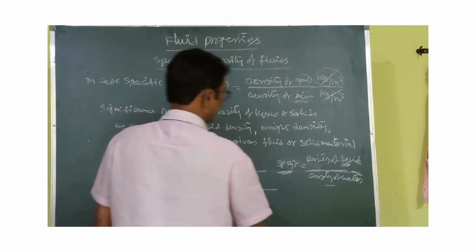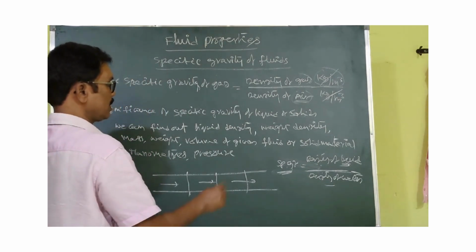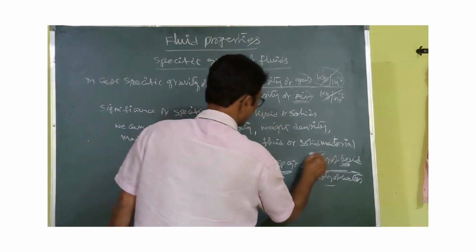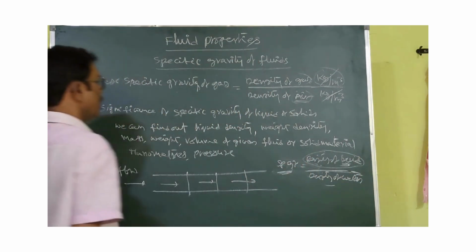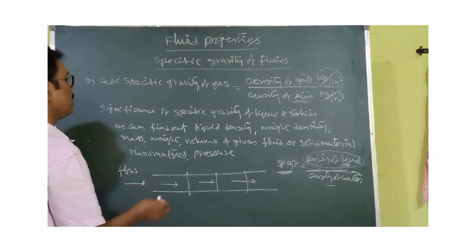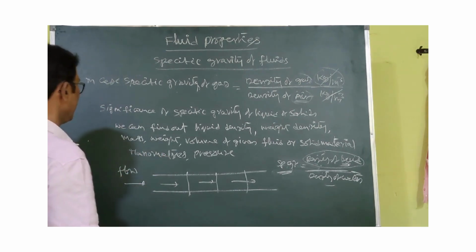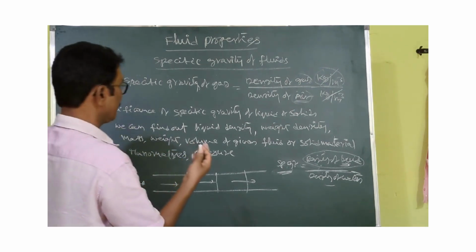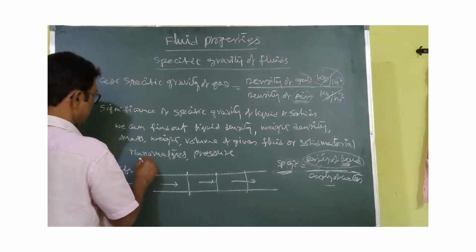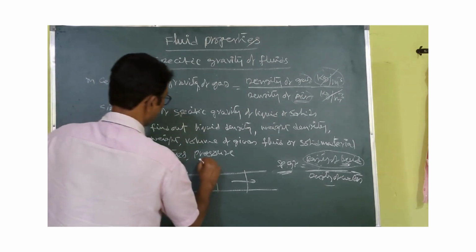Because we know the density of water, that is 1000 kg per meter cube. By using that, we can calculate the required liquid parameters like liquid density, weight density, mass, weight, and volume of a given fluid. Coming to another application of specific gravity: manometers and manometer pressure.